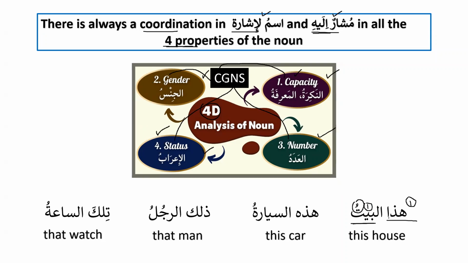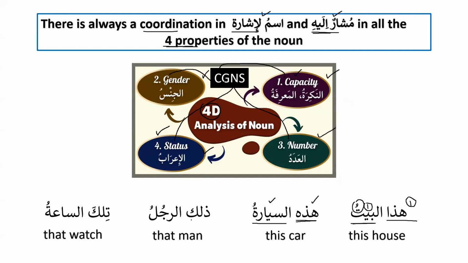So when your four checks are complete, that means you are able to understand that this is a demonstrative phrase. Now we have as-sayyaratu, so we know that as-sayyaratu is feminine, and that's why we have to use hadhihi, because hadhihi is feminine and as-sayyaratu is feminine. And hadhihi is marifa, and as-sayyaratu is marifa, and hadhihi is singular and as-sayyaratu is singular, and similarly hadhihi is marfu and as-sayyaratu is marfu.